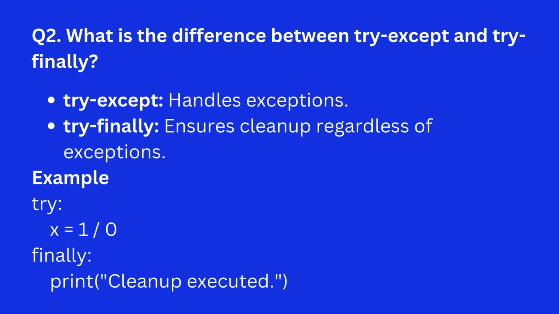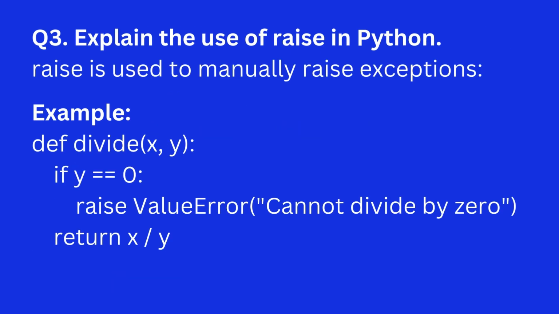Question 2. What is the difference between try-except and try-finally? Answer. Try-except handles exceptions. Try-finally ensures cleanup regardless of exceptions. Example. Question 3. Explain the use of raise in Python. Answer. Raise is used to manually raise exceptions. Example.